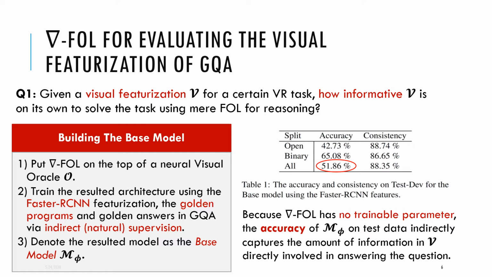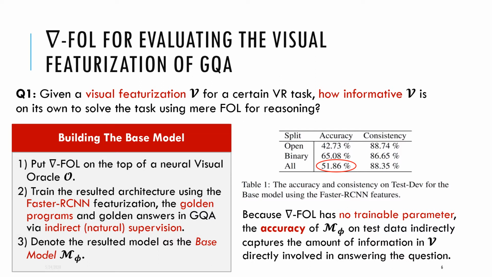One of such questions is how informative a given visual featurization is if we had to accomplish the tasks using mere logic. To be more concrete here, we look at the Faster RCNN object featurization for the GQA task. To address this question, we built the base model as depicted in this slide.